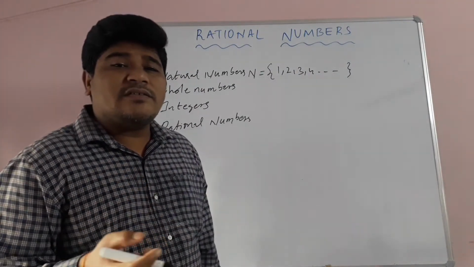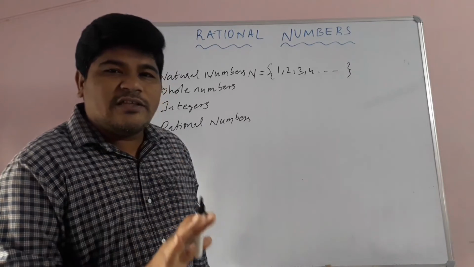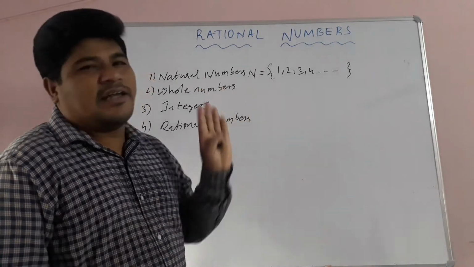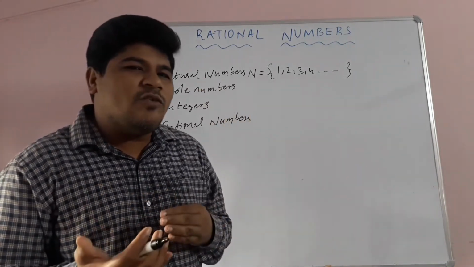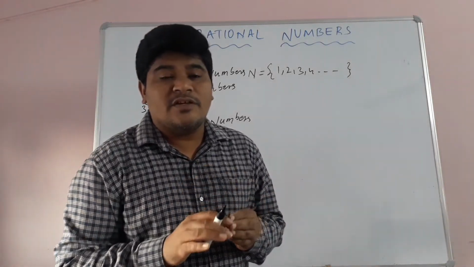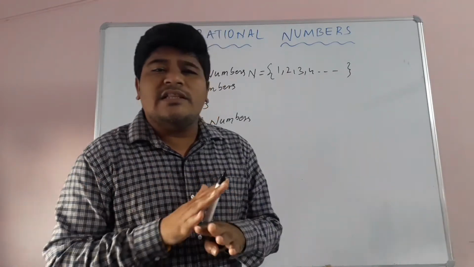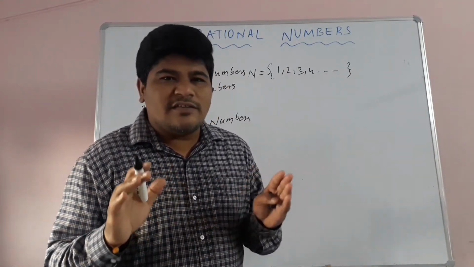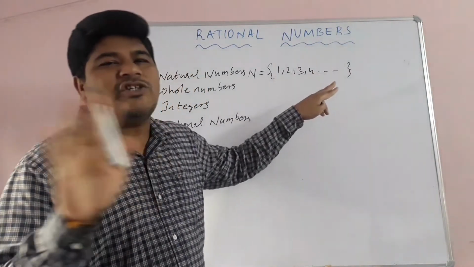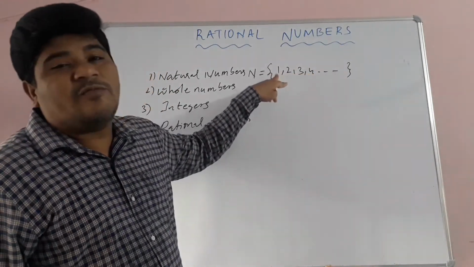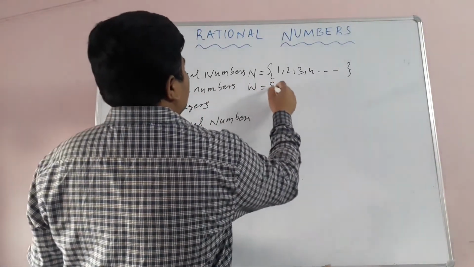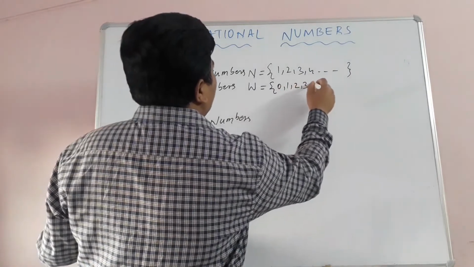Okay, and children, next the whole number set. So what are the whole numbers? Natural numbers including 0 are called whole numbers. So here 0 is there in whole numbers. Now what is the specialty of whole numbers? 0 is there, and 0 is called the additive identity. If we add 0 to any number, then there is no change in its value. That is the reason 0 is called the additive identity. That additive identity is not there in the natural number set because those start from 1. Whole numbers are denoted with the letter W, and those are 0, 1, 2, 3, 4, and so on.